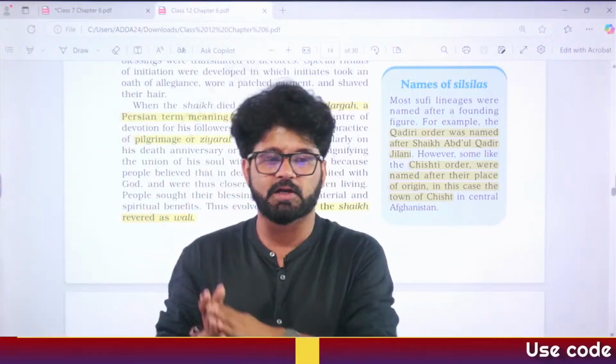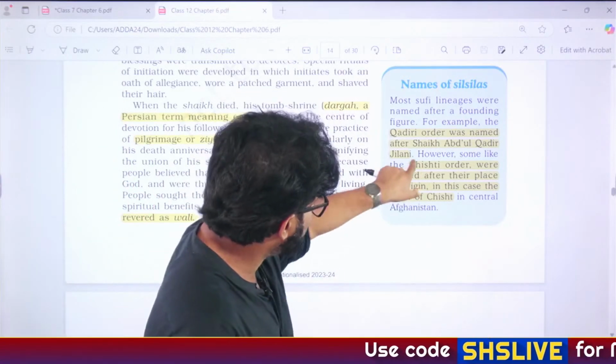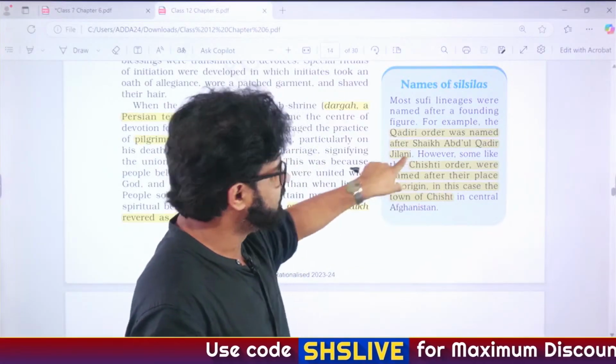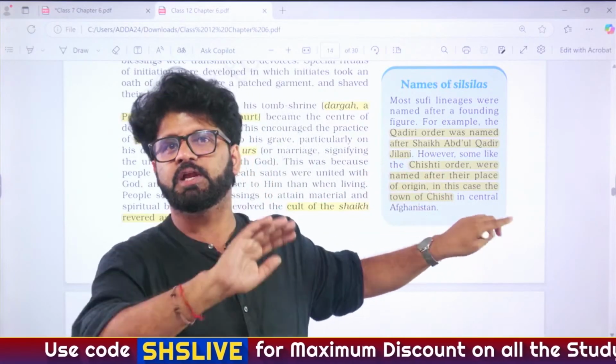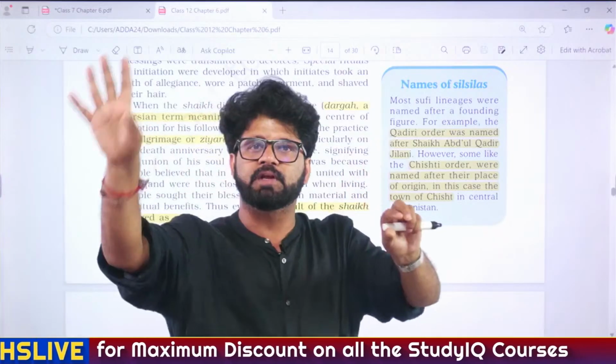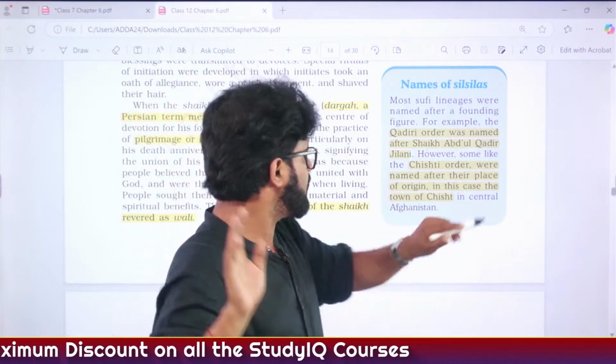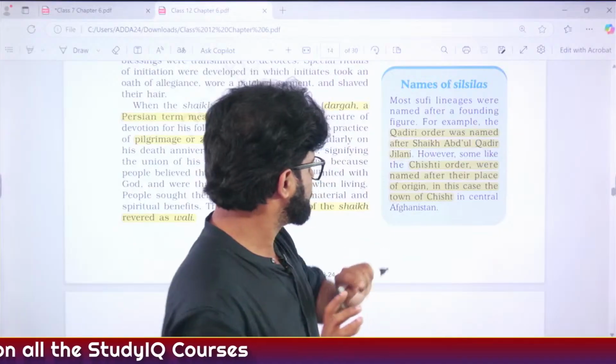The important areas we will focus on. So please pay attention. This is a tricky area. This area which I have highlighted is important. Chishti is not named after any Sufi saint named Salim Chishti or other Chishtis, Muinuddin Chishti. It is named after a town called Chist.